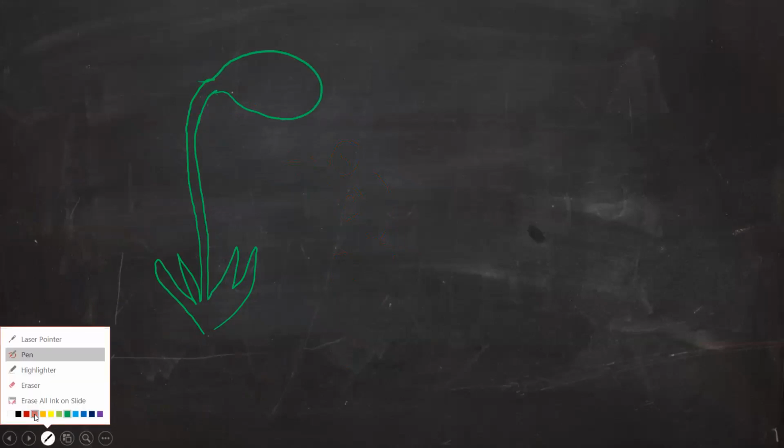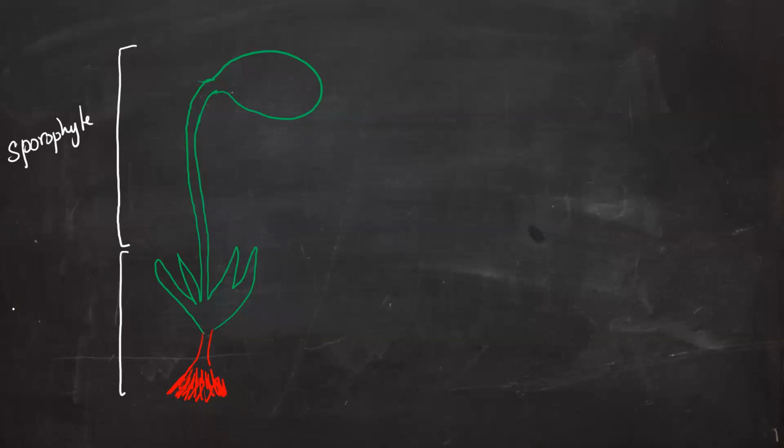Below this part we have the rhizoids, root-like structures. In your NCERT there are two labelings for this. This particular part is called the sporophyte, and the part below the sporophyte is called the gametophyte.